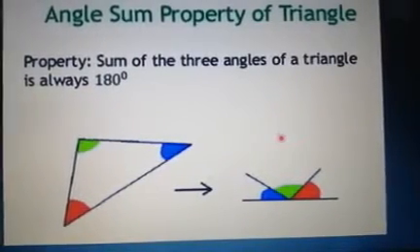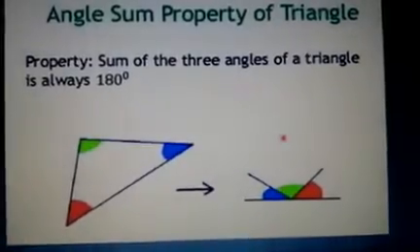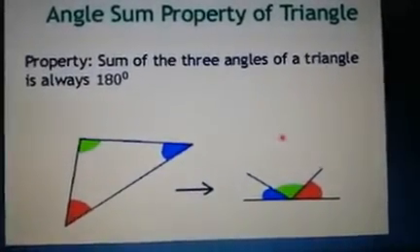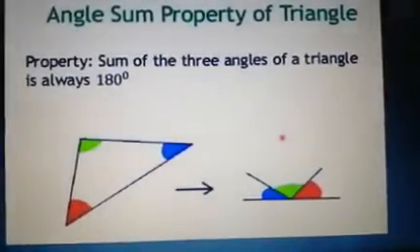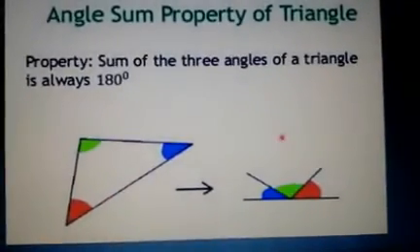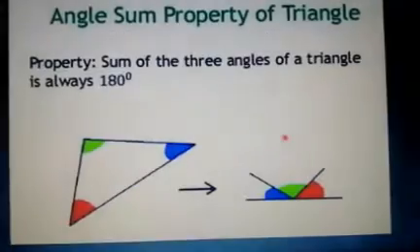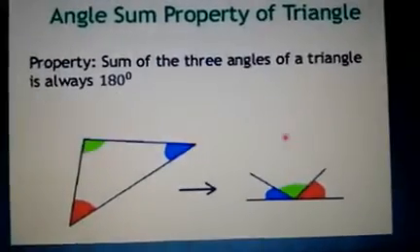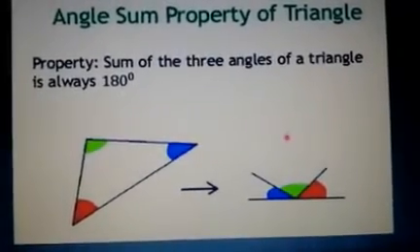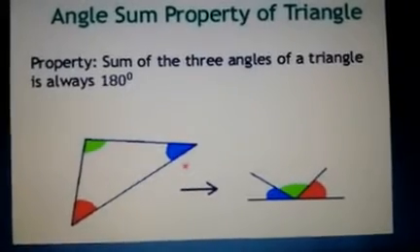So in the earlier classes you have studied through the activities that the sum of all the angles of a triangle is 180 degrees. So today we are going to prove this statement using axioms and the theorems related to parallel lines. We have learned axioms as well as the theorems based on parallel lines, and we are going to utilize that theorem. This activity you can do it and verify it also. You can do it at home.